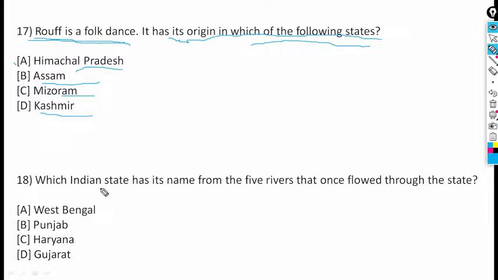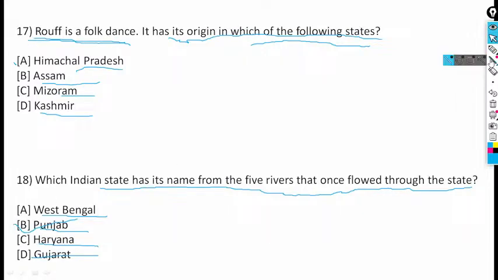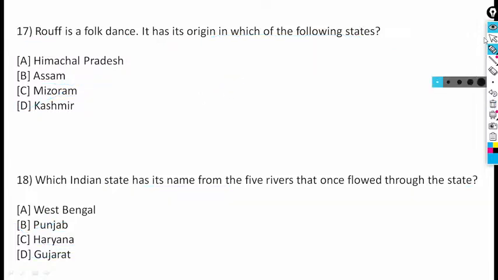So we'll see next, which Indian state has its name from the 5 rivers that once flowed through the state? West Bengal, Punjab, Haryana, Gujarat. So it is none other than B, Punjab. Let's see the answer now. Roof is a folk dance. So your answer is Kashmir, it was in D.